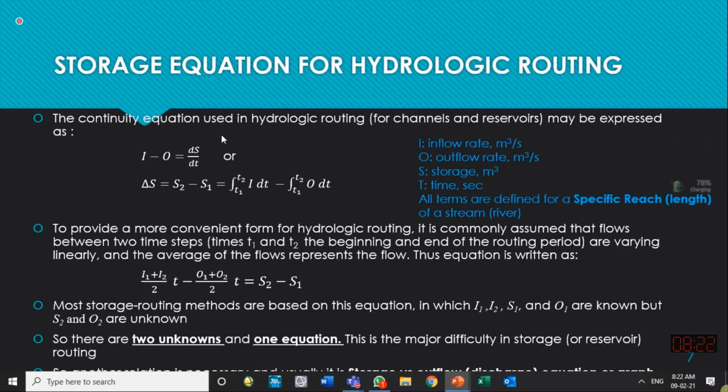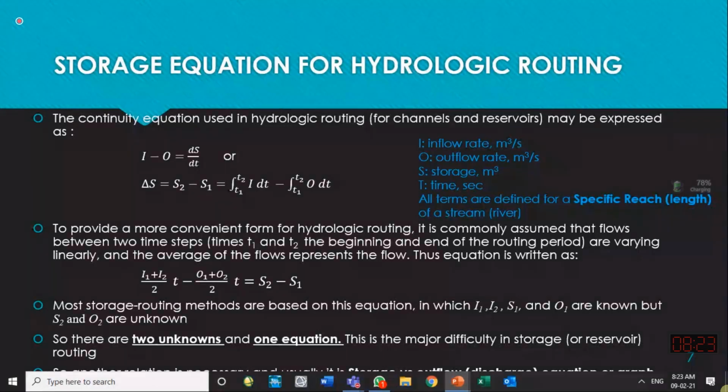And in that routing, we use the continuity equation. Continuity equation is the other name for the law of conservation of mass. You have studied it in FSc and earlier classes, that mass cannot be created and cannot be destroyed. The same concept is used in the case of a river also.